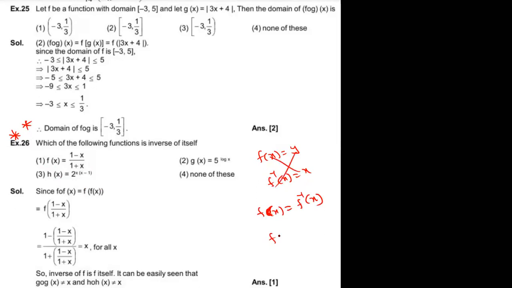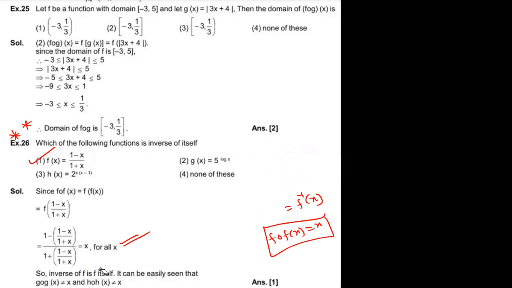That means f circle f of x is x. For what functions is it x? See examples 1, 2, 3: verify, 1 is satisfied. 3 is not possible, already verified. 1 is correct. f(x) is equal to f inverse of x. That's the meaning.